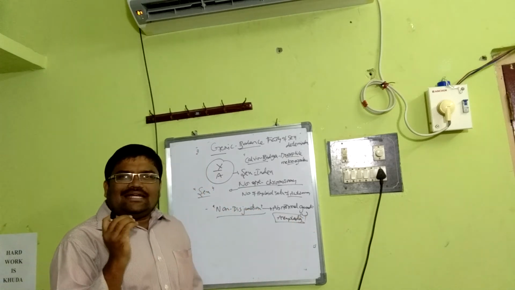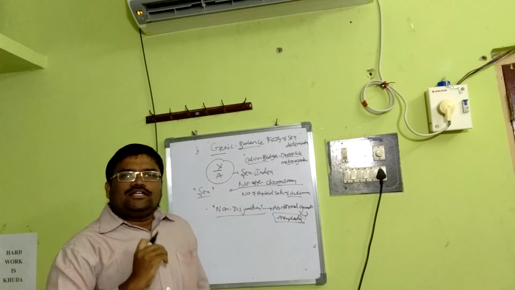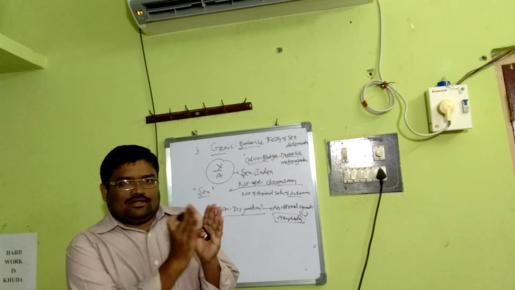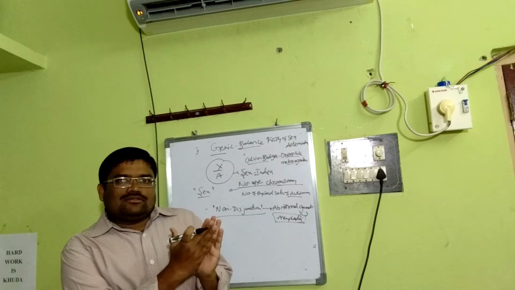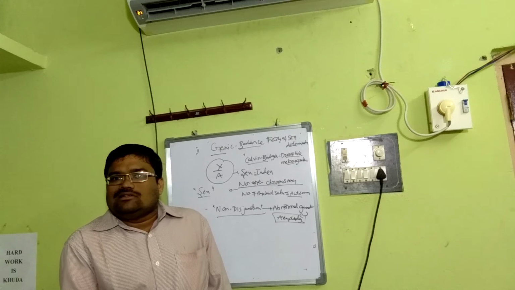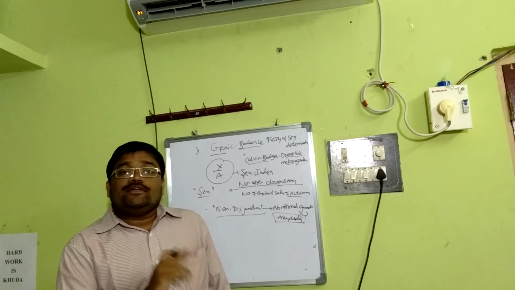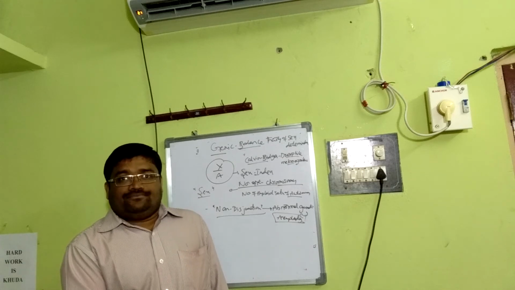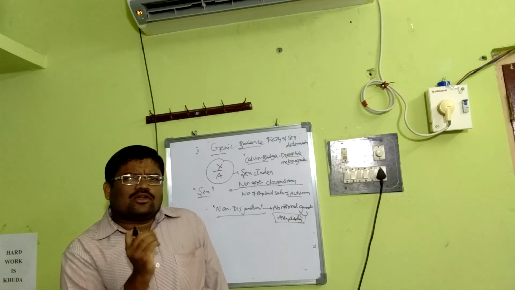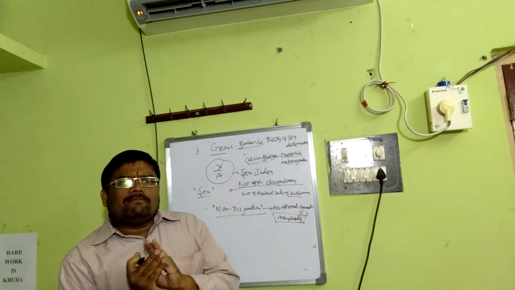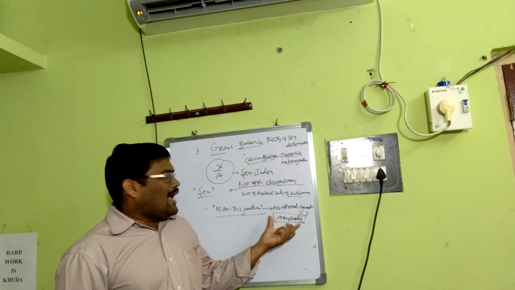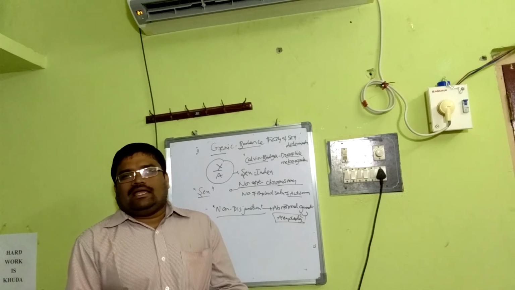Aneuploidy means a chromosomal number which is not a multiple of the haploid chromosomal complement of the species. For example, we have 23 pairs, so 23 is haploid, double means 46, the normal complement of chromosomes. Say 47, it's not normal. That means one chromosome extra or one chromosome less, 45, is called aneuploidy. The aneuploid zygote always leads to abnormal individuals.